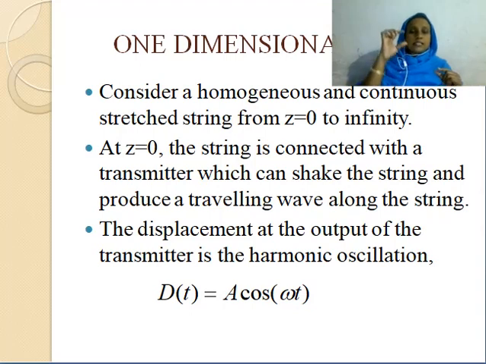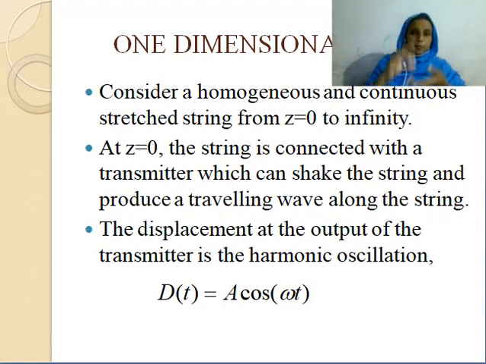Now at z equal to 0, that is, at one end of the string, is connected a transmitter. This transmitter shakes the string and produces a traveling wave along the string. So at one end of the string there is a transmitter, which shakes the string and produces a traveling wave along the string. Now we can write the expressions.